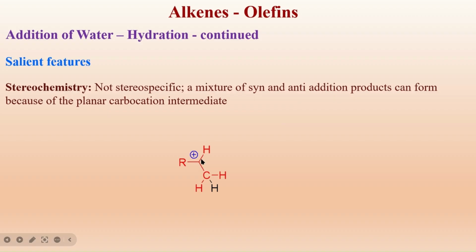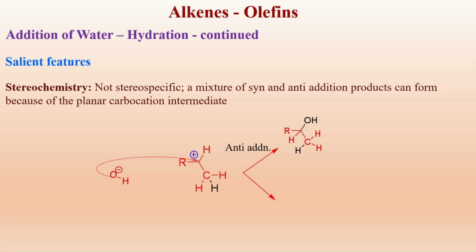The bond angle between these is 120, here also 120 and here also 120, total 360. It can be attacked here from the front side and also from the back side. If it attacks on the back side, it gives the anti-product. If it is attacked from the front side, it gives the syn product.